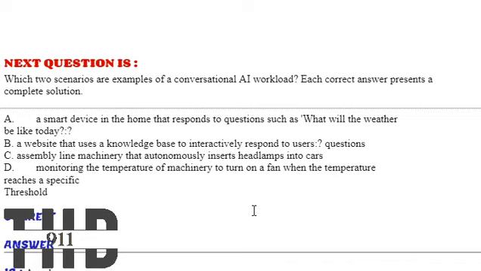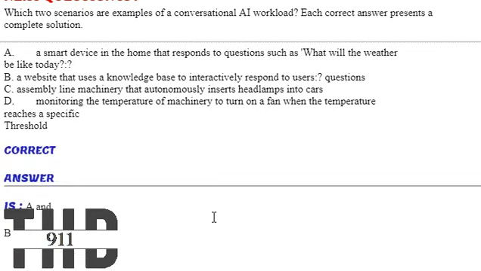Option B, a website that uses a knowledge base to interactively respond to users' questions. Option C, assembly line machinery that autonomously inserts headlamps into cars. Option D, monitoring the temperature of machinery to turn on a fan when the temperature reaches a specific threshold. The correct answers are options A and B.